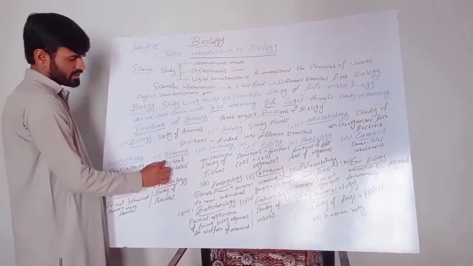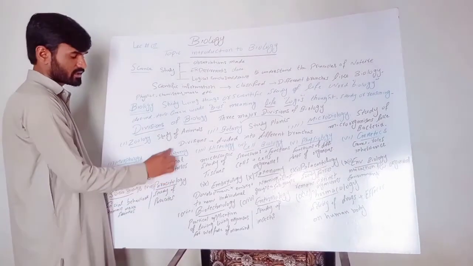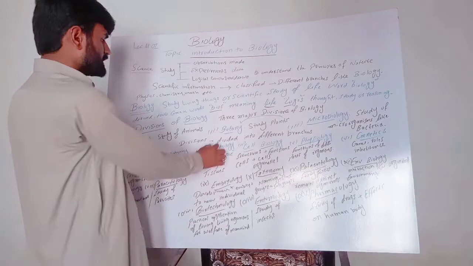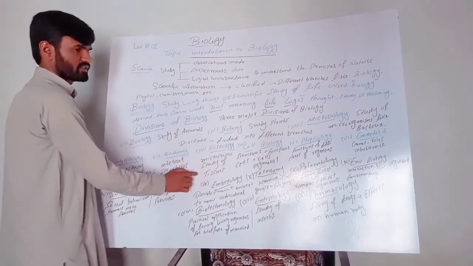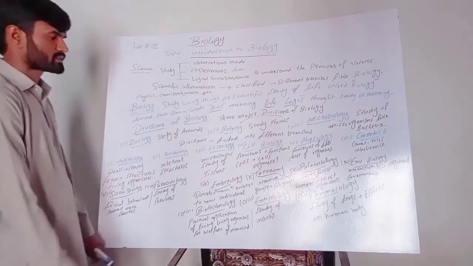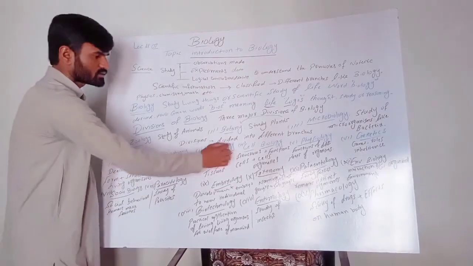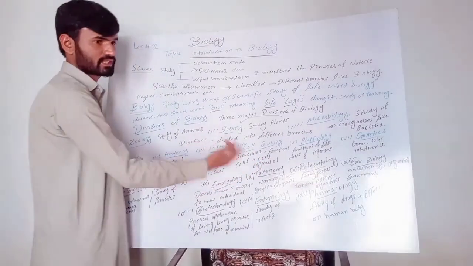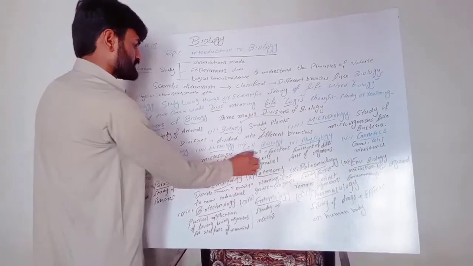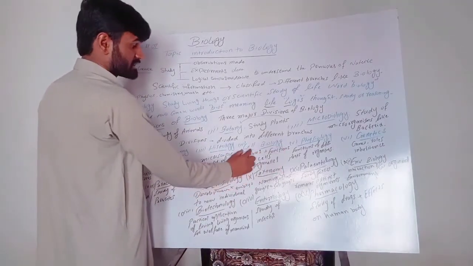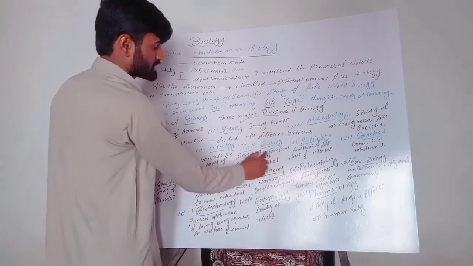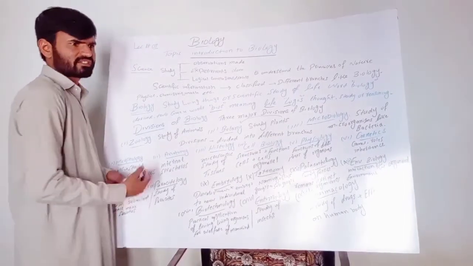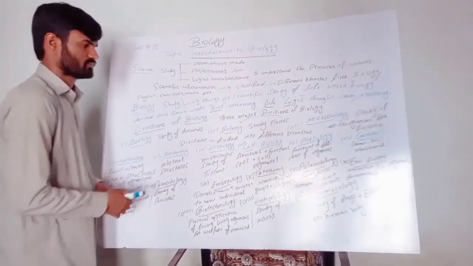Anatomy is the study of internal structures of living organisms. Histology is the microscopic study of tissues. Cell biology is the study of structures and functions of cells and cell organelles. Cell division is also studied in this branch.